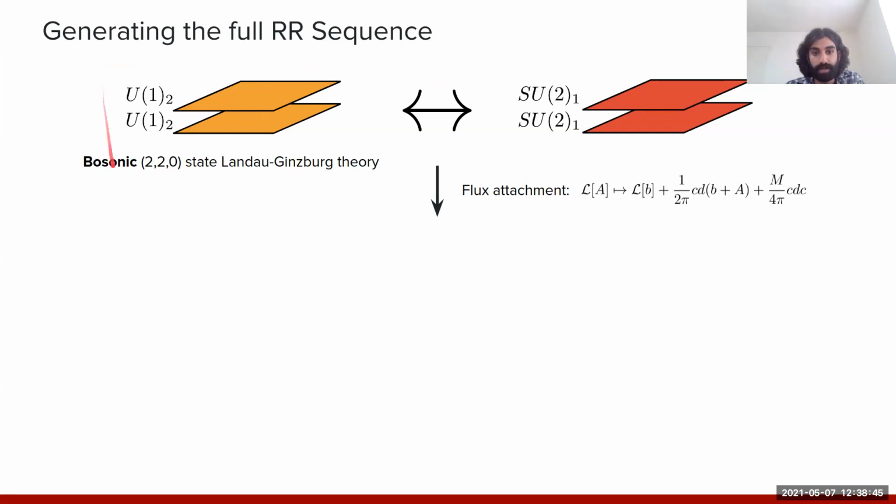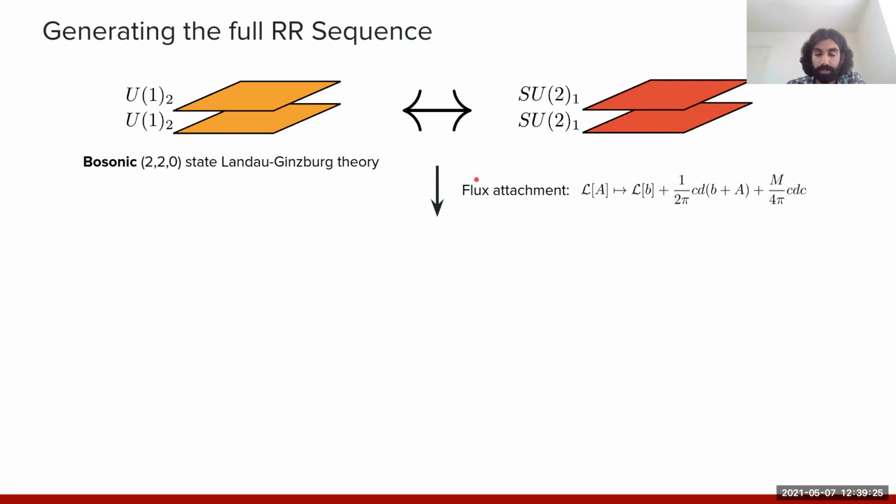So again, focusing on this bilayer system that we had for the bosonic states, what we had was this duality between the 220 state, its Landau-Ginzburg theory, with this non-abelian bilayer system. And so at the level of this field theory, we can enact this flux attachment procedure directly at the level of the Lagrangian. Essentially what it amounts to doing is adding in these additional U1 gauge fields, which act to simply attach m additional flux solenoids to each of the bosons in each layer, in the same way that it works at the level of the wave function.